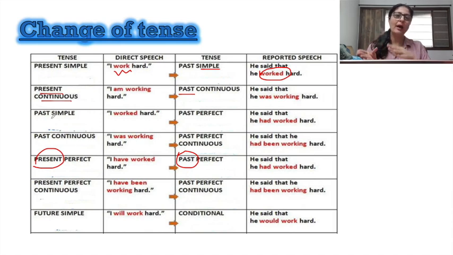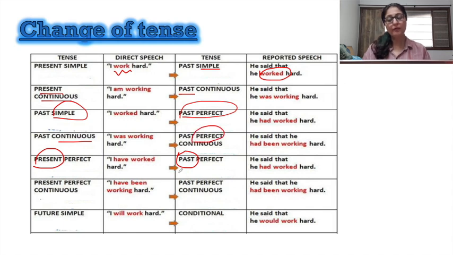I said that past changes to the next past. Like simple past will change to past perfect, and past continuous changes to past perfect continuous. Present perfect continuous just changes to past perfect continuous.